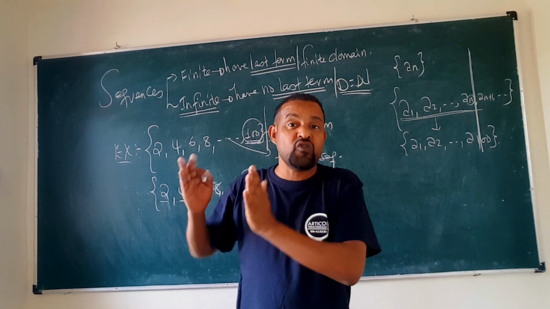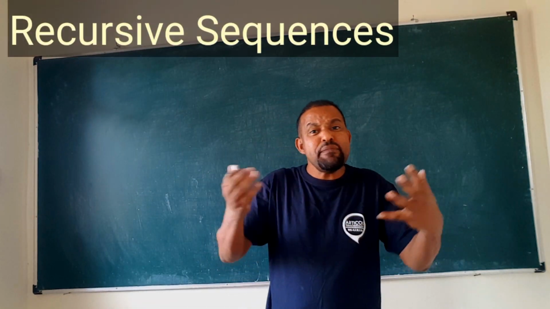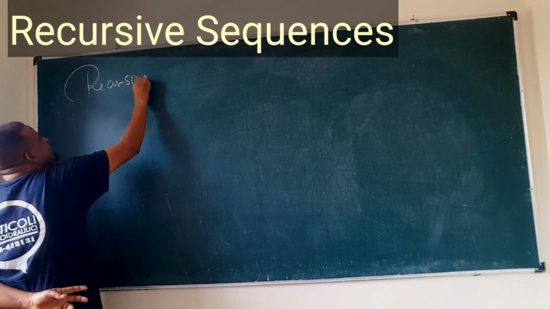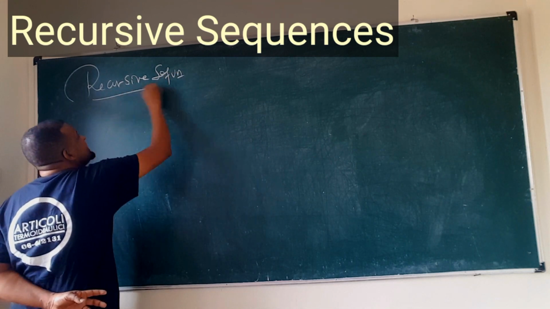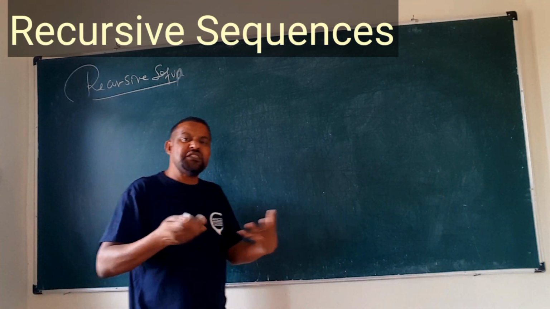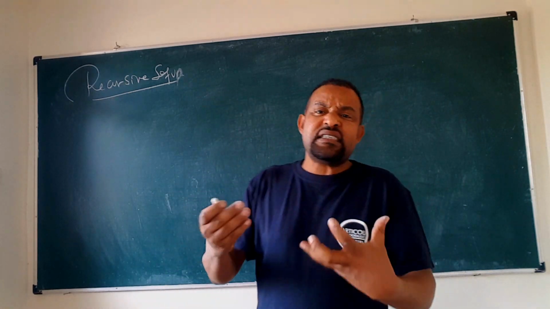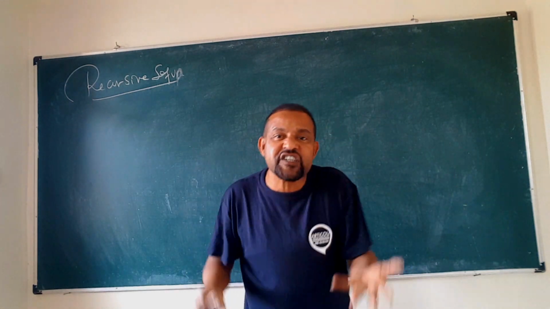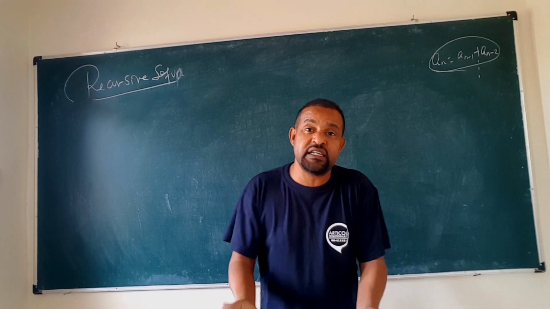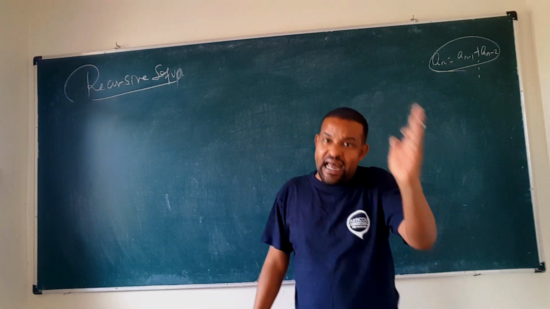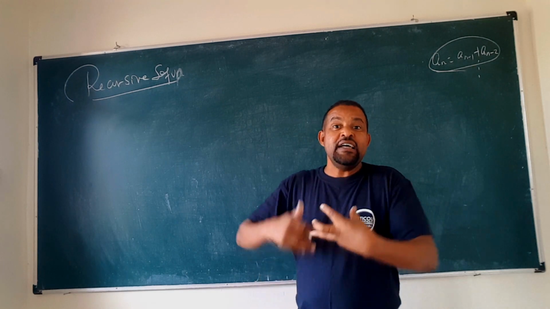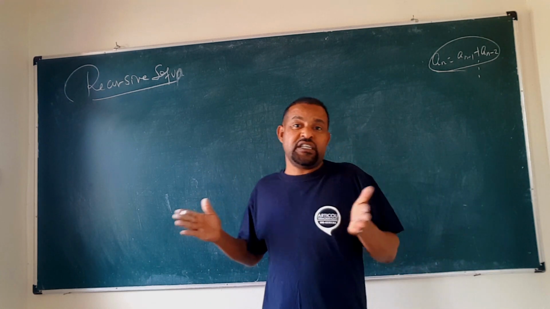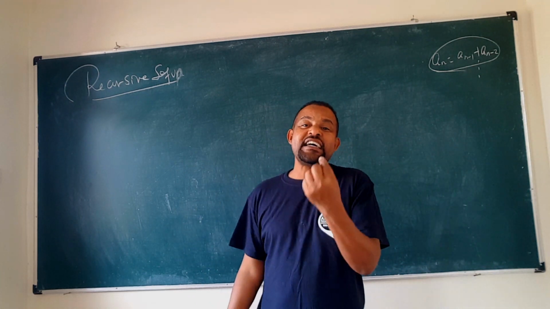Sequences are finite, which have a last term, and infinite, which do not have a last term. Good. What does a recursive sequence mean, which is a very important sequence? A recursive sequence is a sequence whose terms are specified by listing a few of the elements and by using a recursion formula, which expresses the nth term in terms of those terms that come before it. When a sequence is specified by a recursion formula and some of its terms, that sequence is called a recursive sequence.